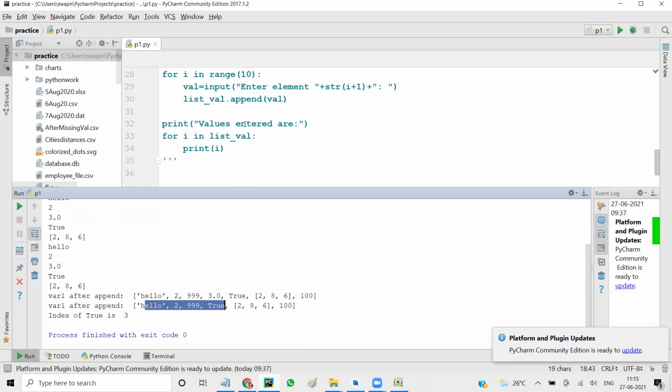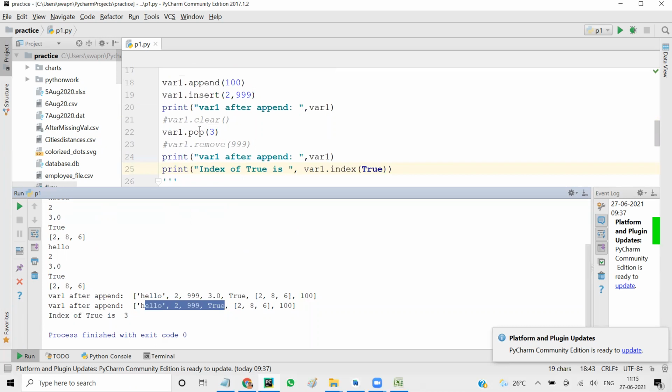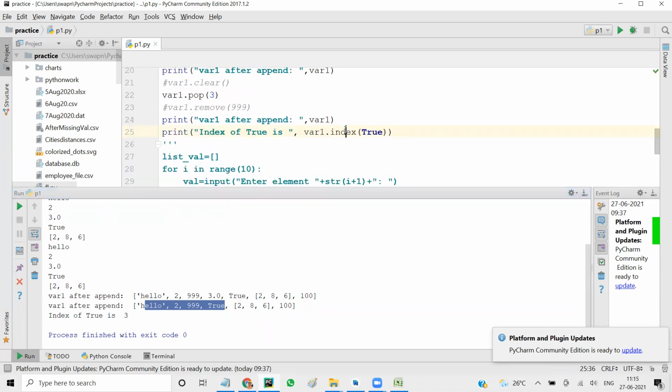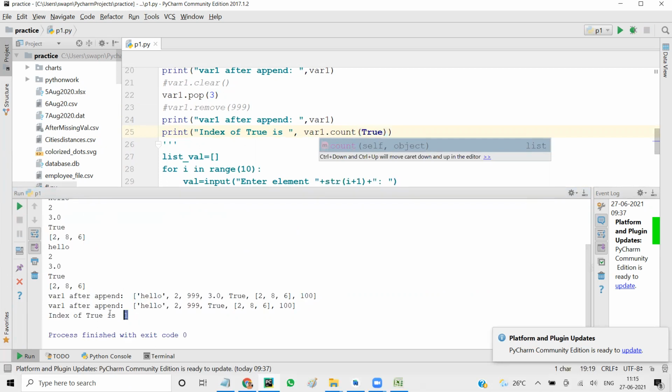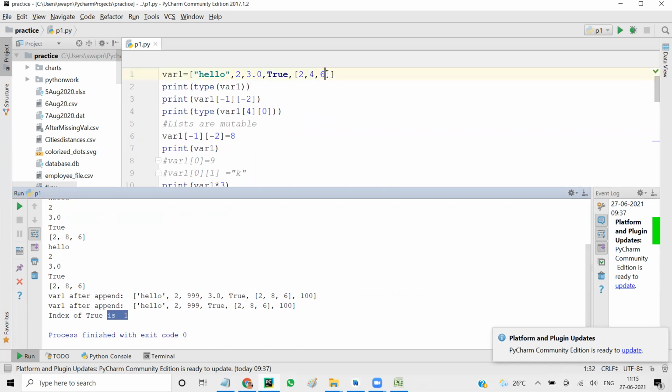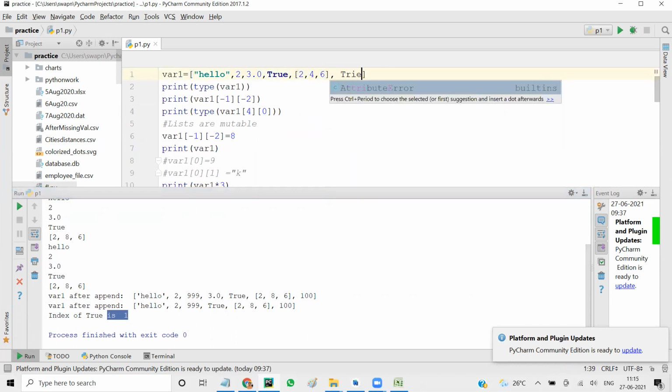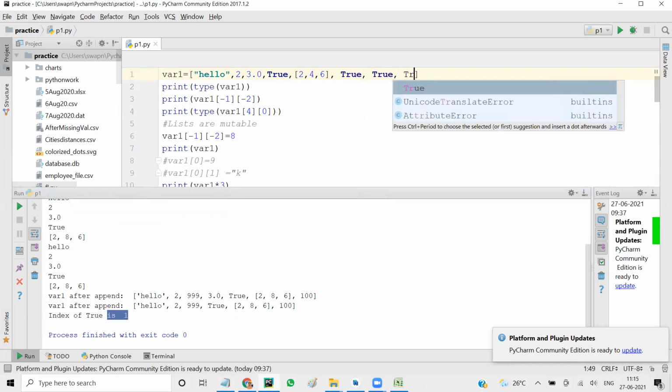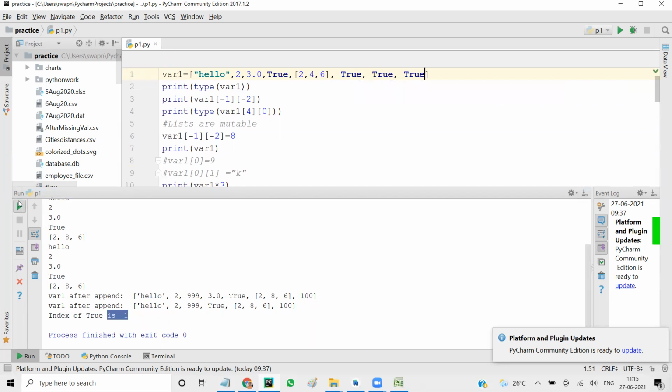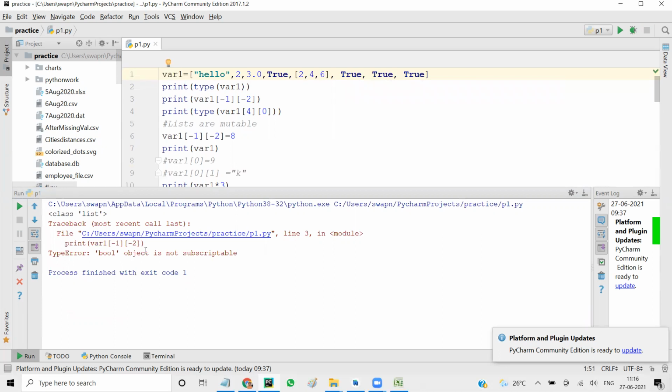So instead of index, if I give count, it will give me 1. That means it is present in the list one time. If I give here true, comma true, comma true, now you run it. What happened? Boolean is not subscriptable. Where did we do subscription?